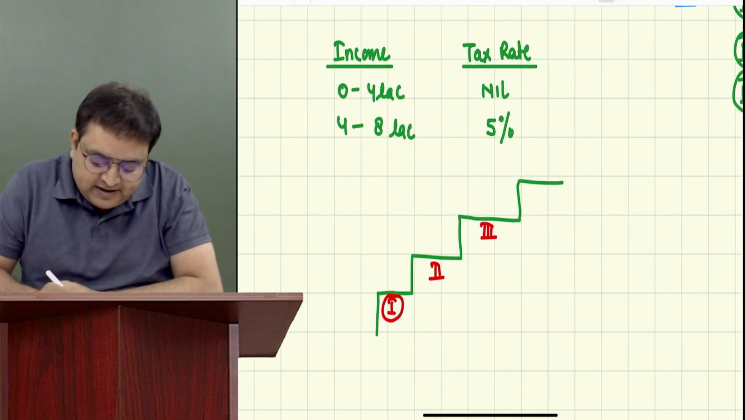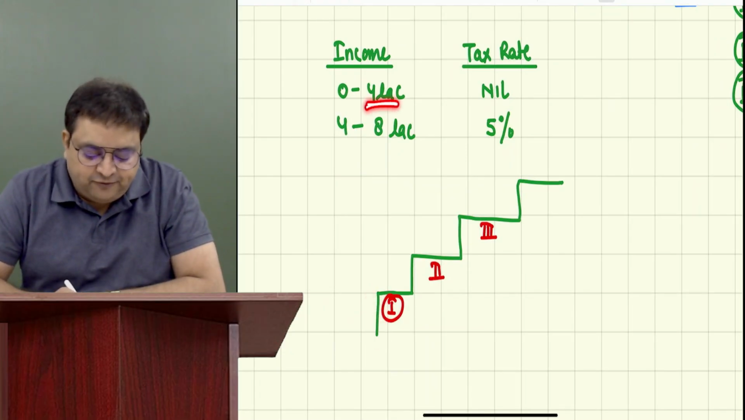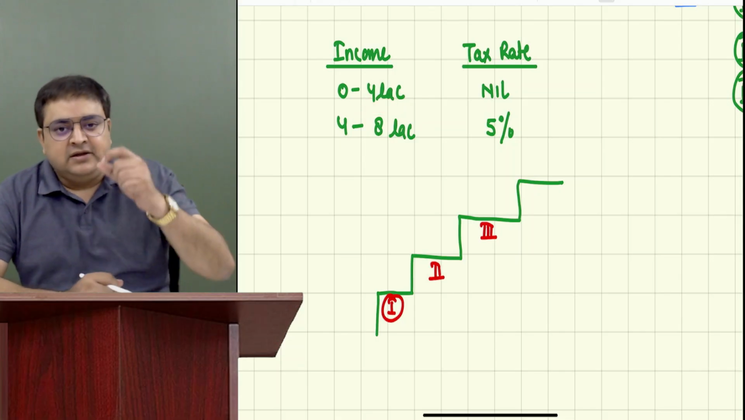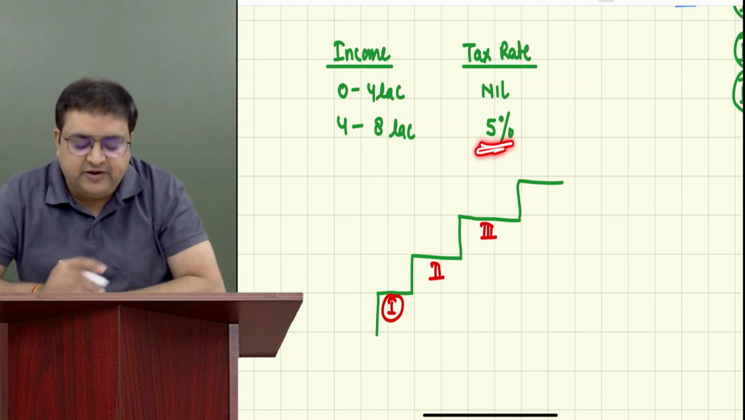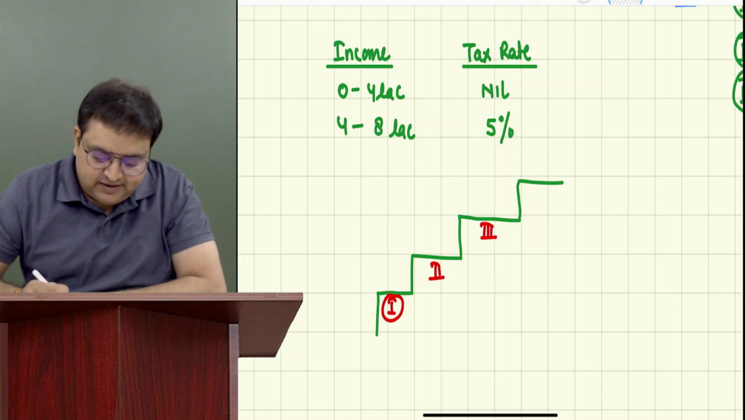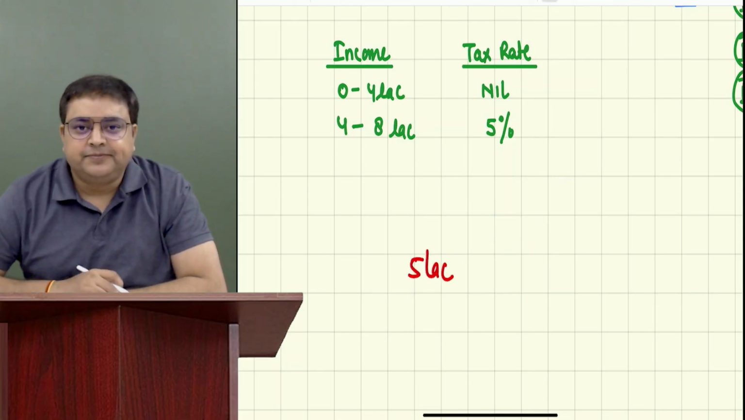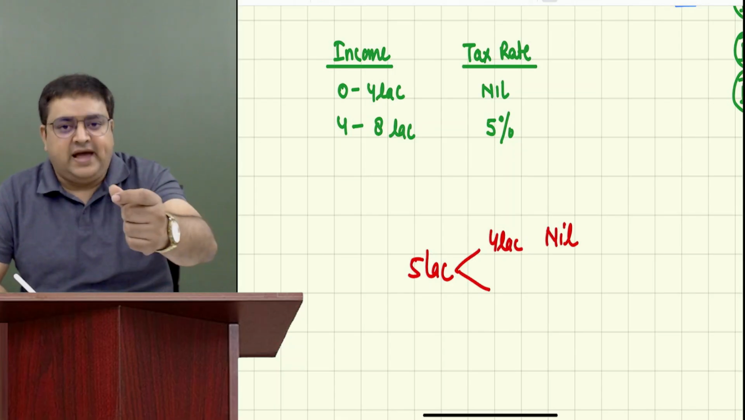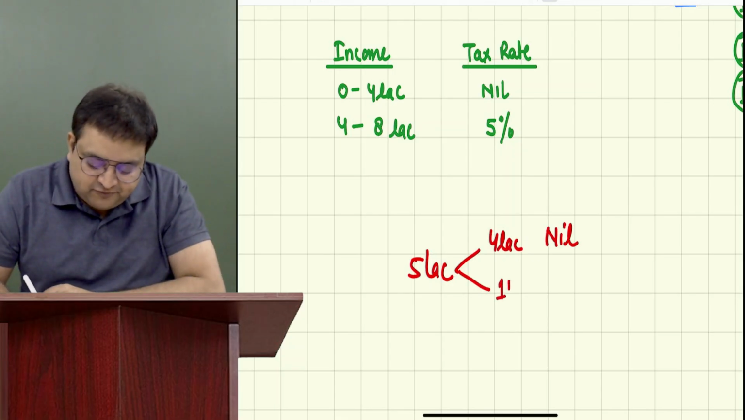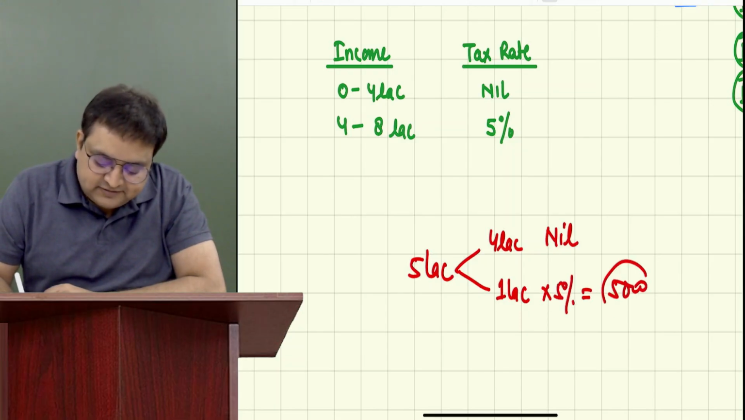Up till first level, you don't have to pay any tax. Your first level is up till 4 lakh rupees, you don't have to pay any tax. The income which is exceeding 4 lakh, on that you have to pay 5%. So what does it mean? It means that if Surya is earning 5 lakh rupees, on the first 4 lakh he doesn't have to pay any tax. And on excess of 4 lakh, which is 1 lakh, he has to pay 5% tax, 5,000 rupees.